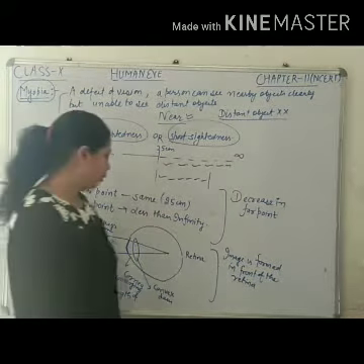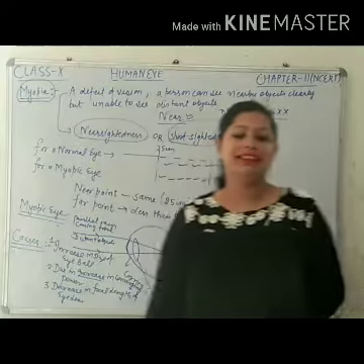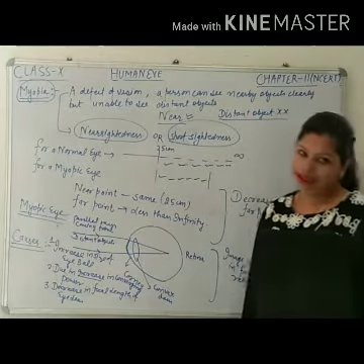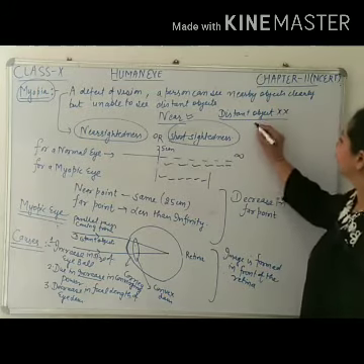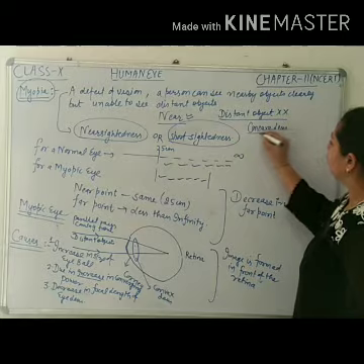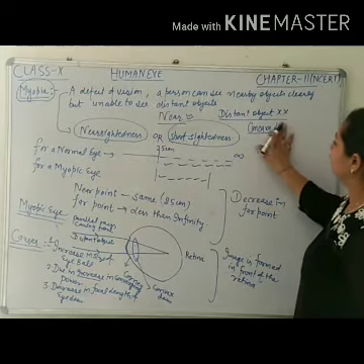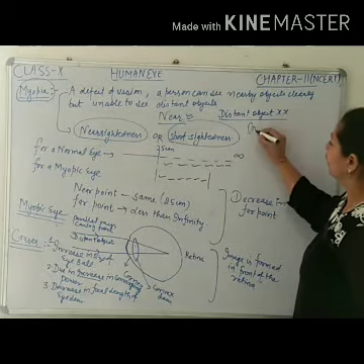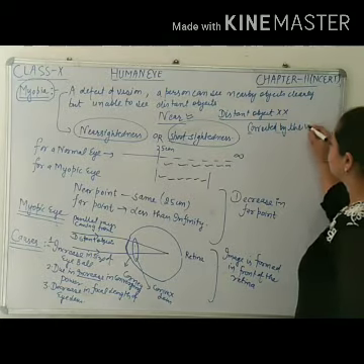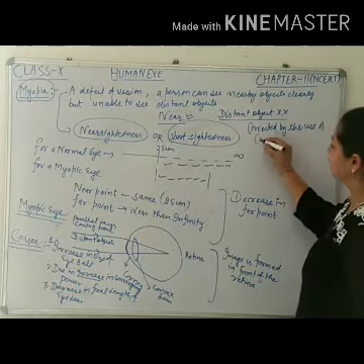Now, from your basics, which lens is known as diverging lens? That is concave lens. Yes, you are right. So, it can be corrected by the use of concave lens.